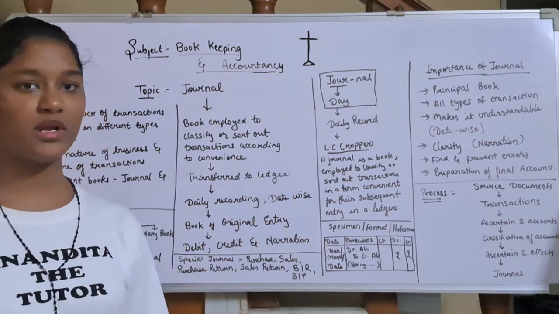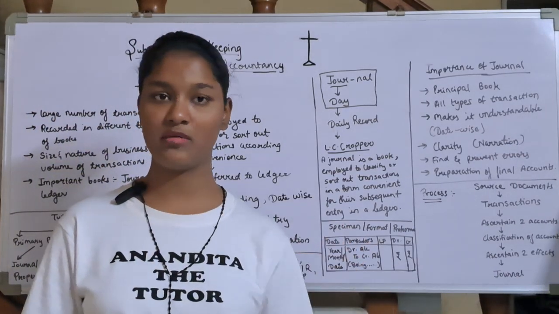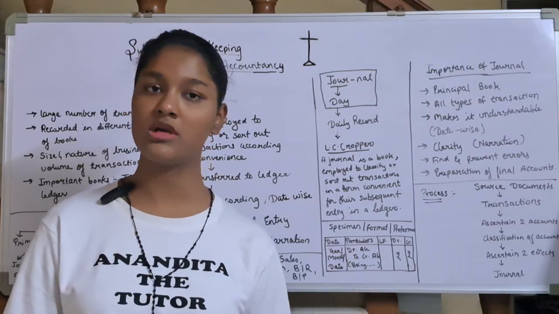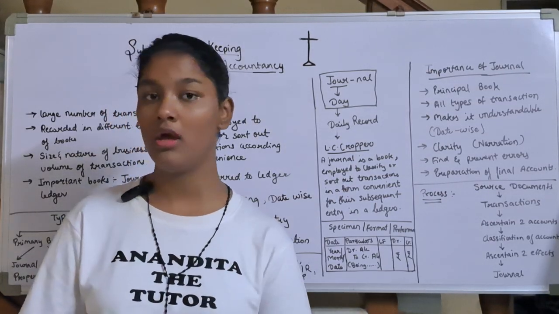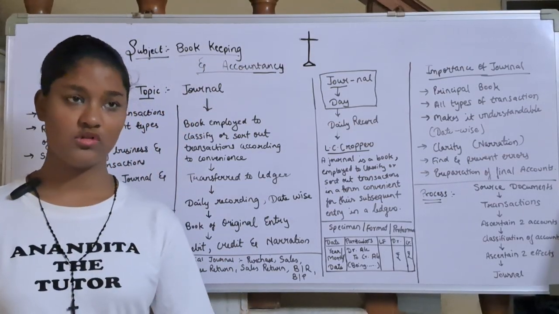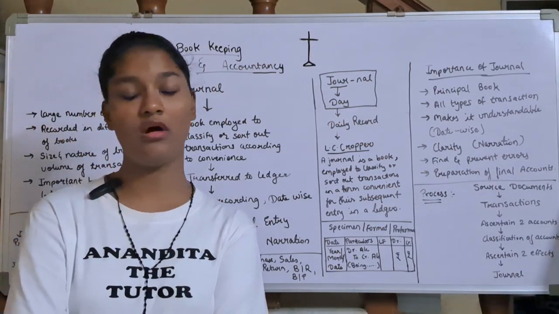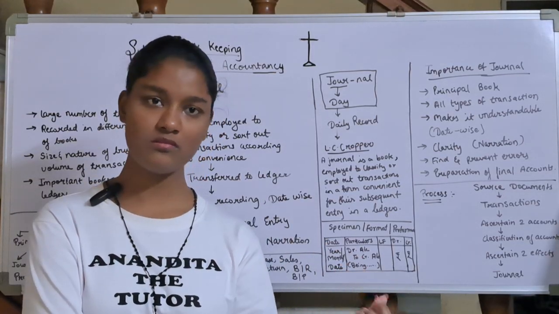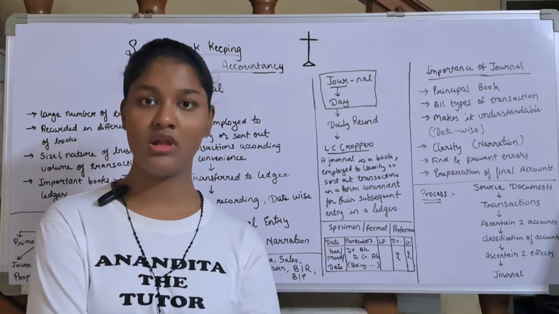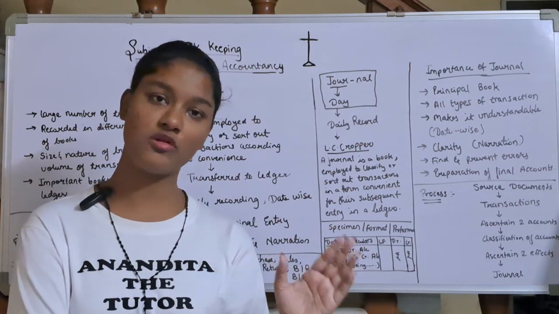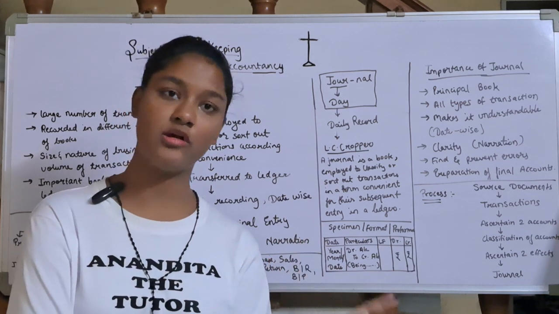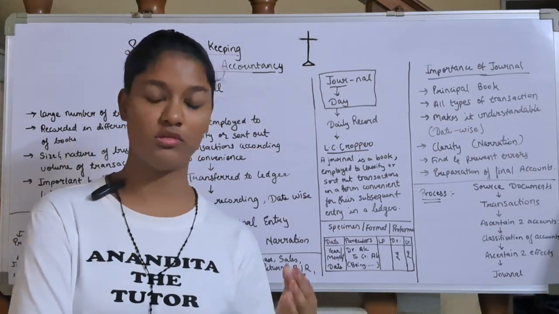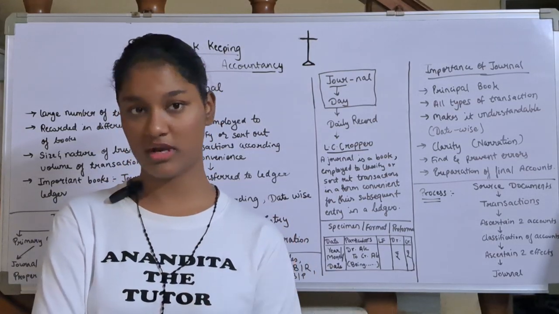Today is 1st September, so 1st September should be first, then tomorrow's transactions, 2nd September, 3rd September, should be recorded in order. If on one day there are multiple transactions, say in the morning you sold goods worth 10,000 and later you sold goods worth 20,000, that should also be in order. First you record your 10,000 transaction, then your 20,000 transaction.